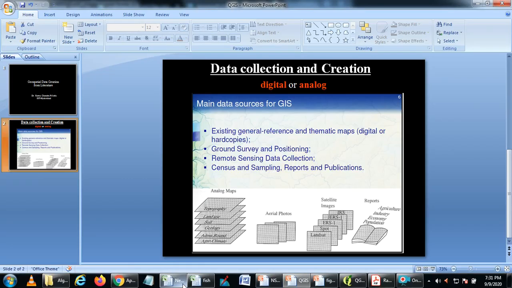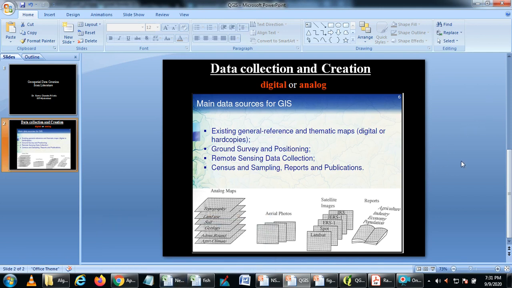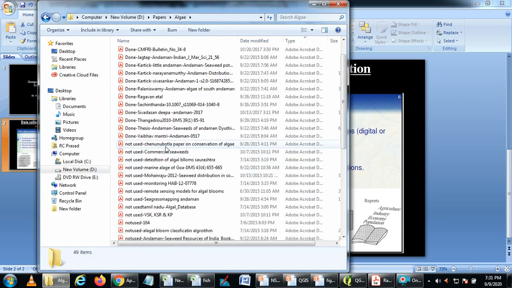Basically, my interest is to work with the distribution of algae. Algae are aquatic vegetation mostly found at the microscopic to macroscopic level. Particularly, I want to see how these algae are distributed in different parts of the Andaman Nicobar Islands.